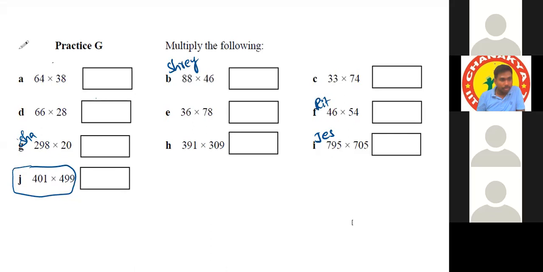Then Harshita, F is already over. Next, A, Zoya. Sir, Harshita is given E.